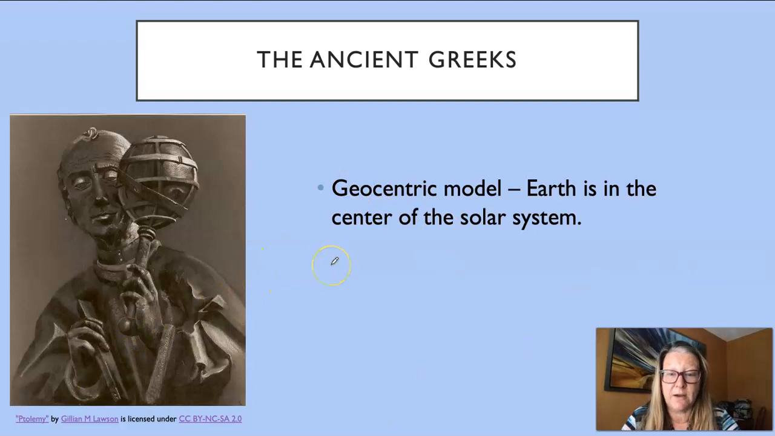I like to break down words and think about different parts of the word. So here we have the word geo, which you're going to hear a lot in this class, and that means Earth.